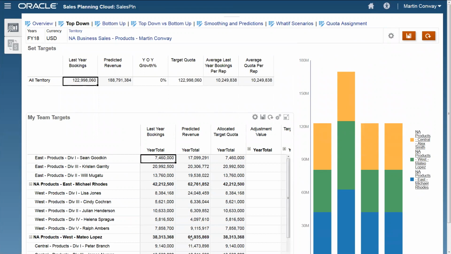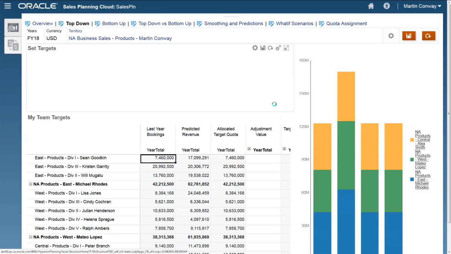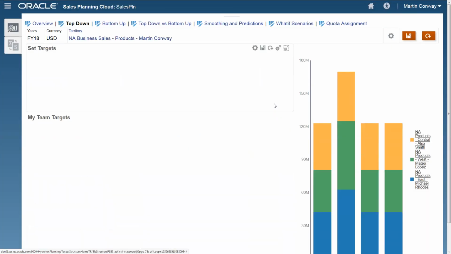Matteo is predicted to grow similar amounts, but his rep Lisa is predicted to have the lion's share of that growth. So that's something I want to consider when I'm realigning the accounts within the territories. First of all, I'm going to start with changing my top-down quota growth assumption of 22% over the last year's bookings. And this 22% growth is going to be applied on the last year bookings for the territory, not the rep.